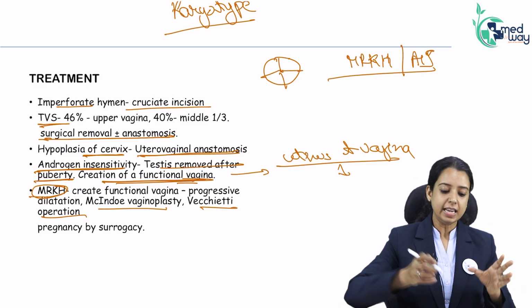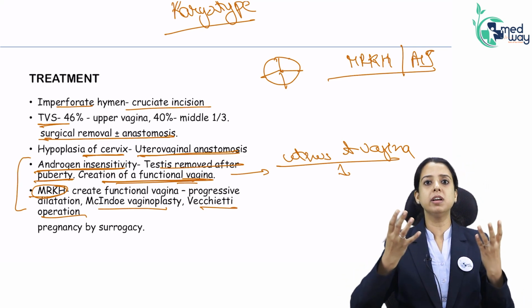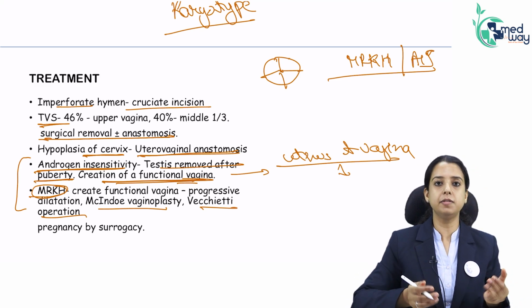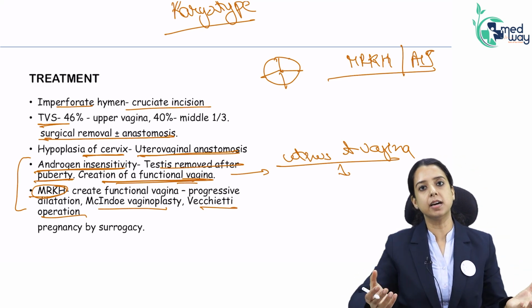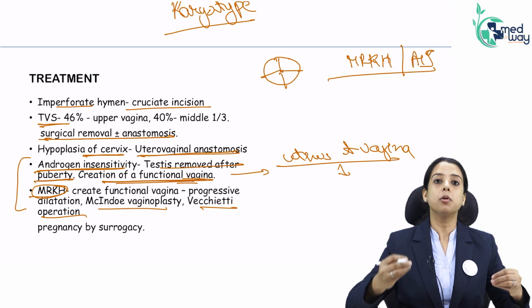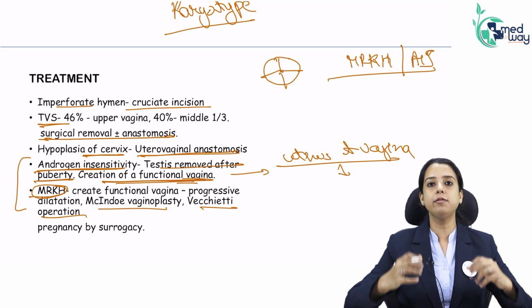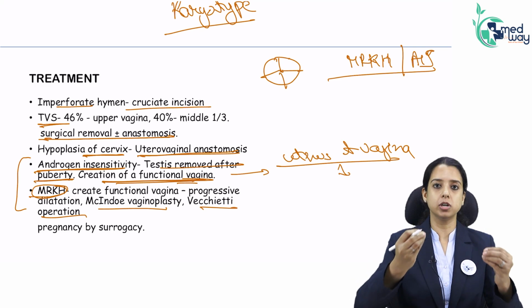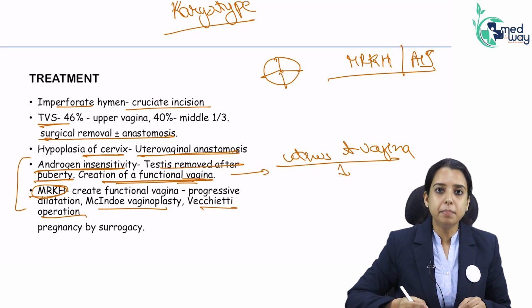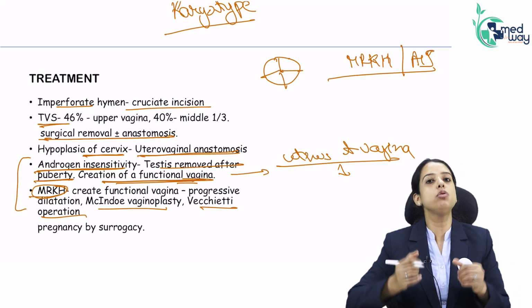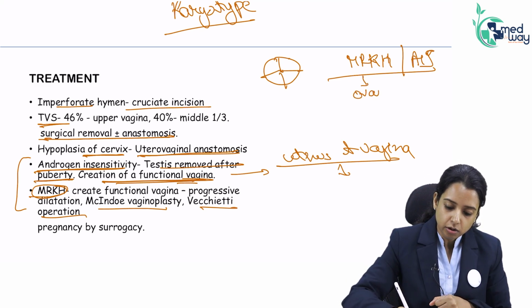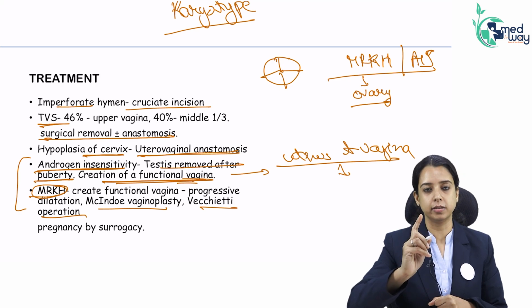But important is, can we give hormone? No, hormones are normal. In MRKH, the ovary is functioning. In androgen insensitivity, she has estrone. Breasts are normal. Hormone has no role. The problem is her vagina is short. She does not have uterus and vagina. She will have problems once she gets married. So you have to create a functional vagina. Can she become pregnant? No, because she has no uterus. But yes, an MRKH patient has ovary, so she can become pregnant by surrogacy.